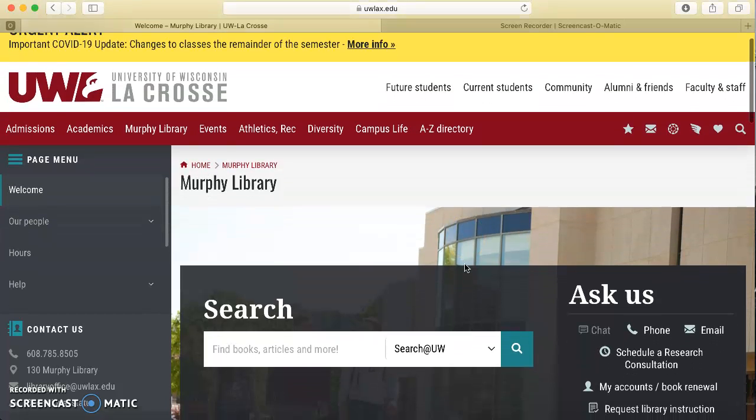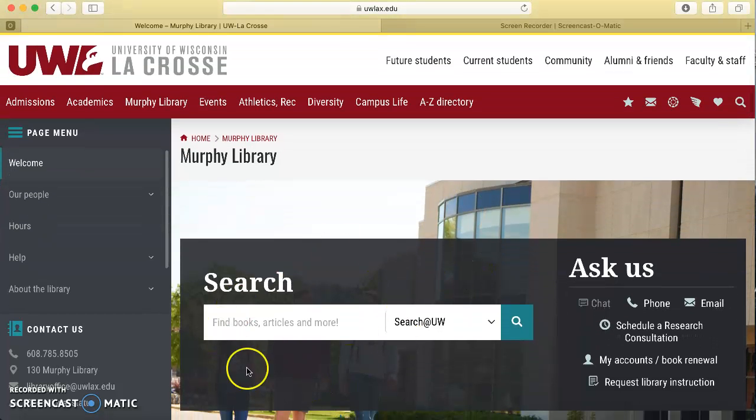Okay, so in this video, we are going to work with the search box here that will search the entire UW system, or we can narrow it to what resources we have here at Murphy Library. And you can see, since it is going to search all of our resources across the UW system, I tend to try to go a little bit more specific right away with this search box, unlike what I would do if I were in something like Academic Search Ultimate.